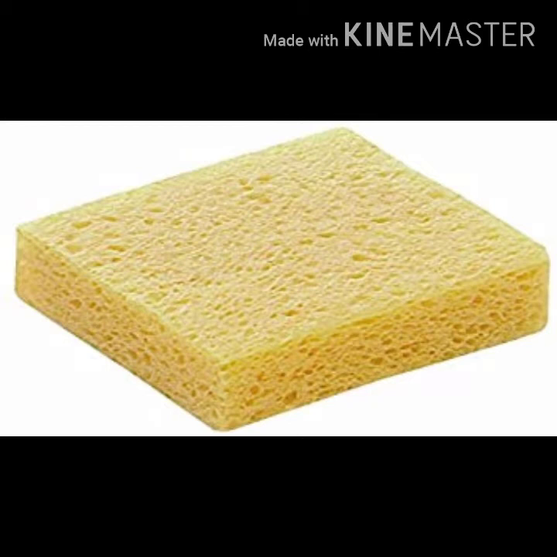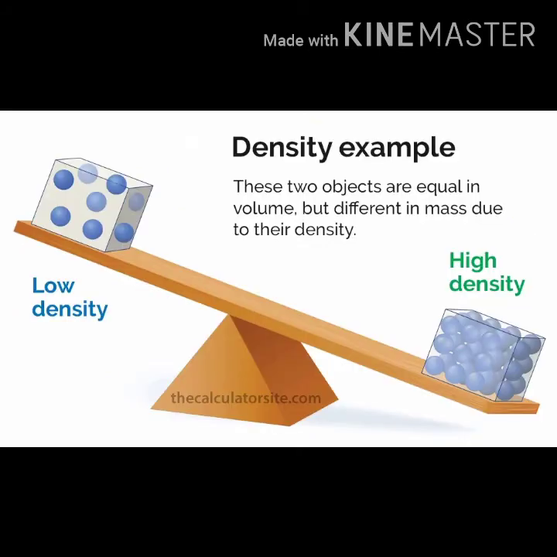This is the reason why these things have slightly different characteristics as solids. In the iron, the particles are closely held. The particles are very dense. They are closely packed compared to the particles of the sponge. So that is nothing but density.